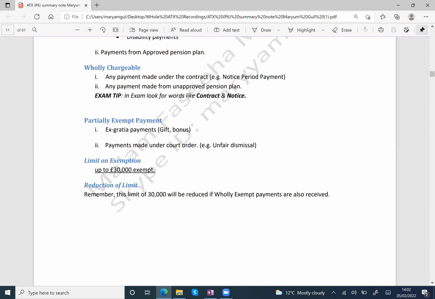Okay, so an employee is paid a termination payment of 65,000, which includes a statutory redundancy payment of 17,000, notice period payment of 20,000, and the rest is ex gratia. And the person has received a salary of 27,000 during the year. Calculate tax payable.